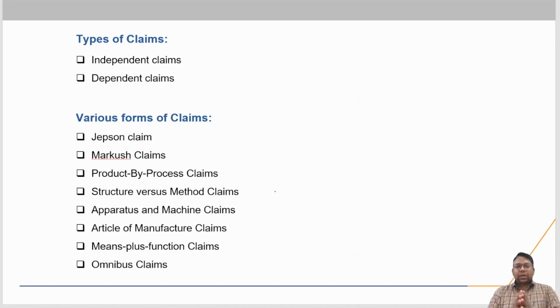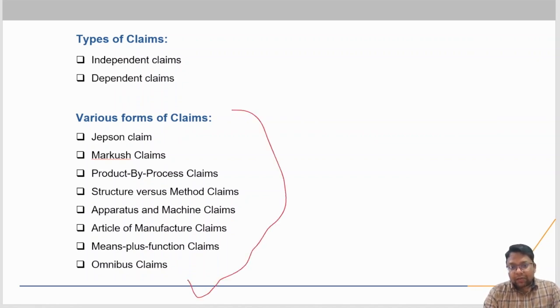Next is the type of claim. As we already studied, there are two types of claims: independent claim and dependent claim, right? I'll show you some examples so that you can understand what I was talking about, the dependent claim and independent claim. On the other side, you can see the various types of claims.